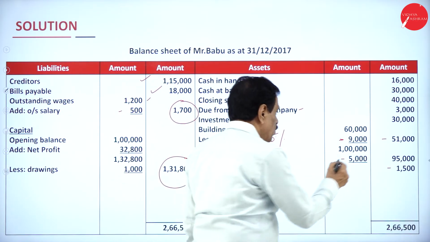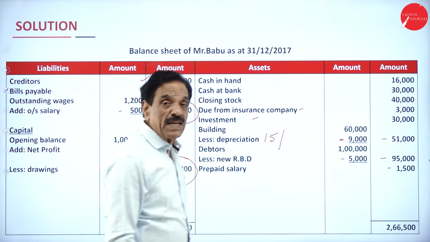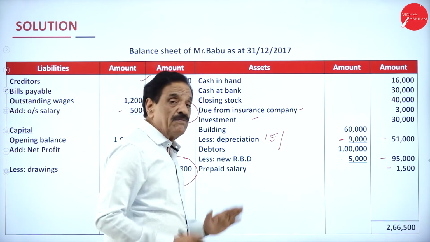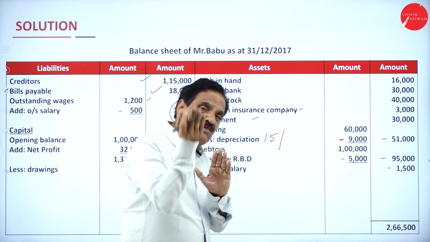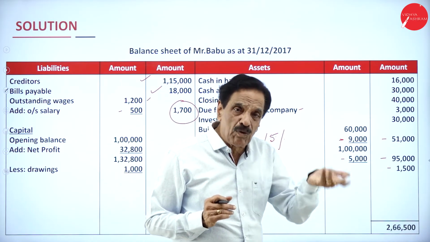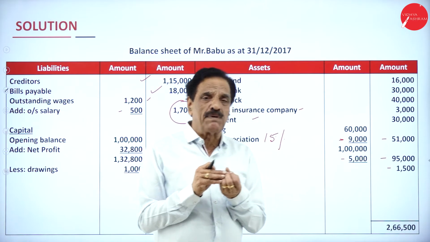5,000. So we have to receive from the customer how much money? 95,000. We have prepaid salary. Next time we'll pay less, that's all. We pay more now, next time we can pay less. I'll give you an example.